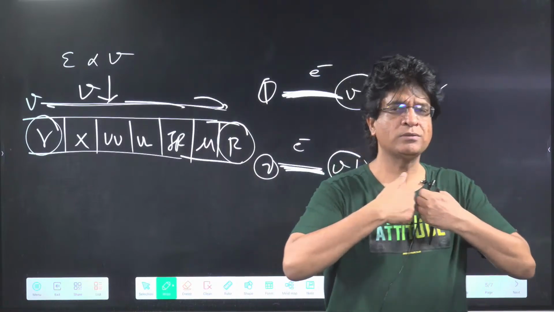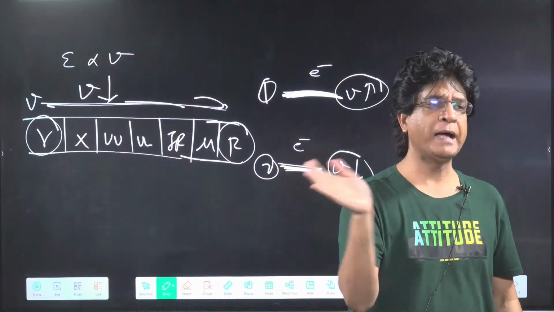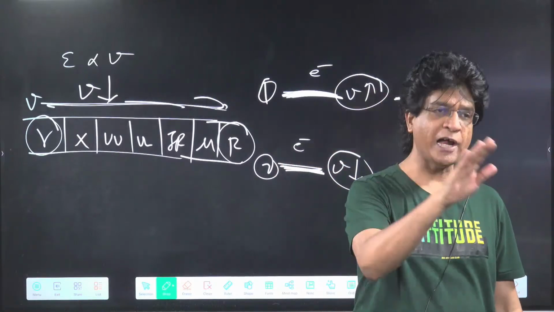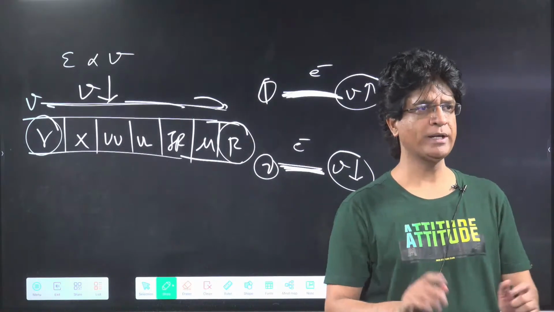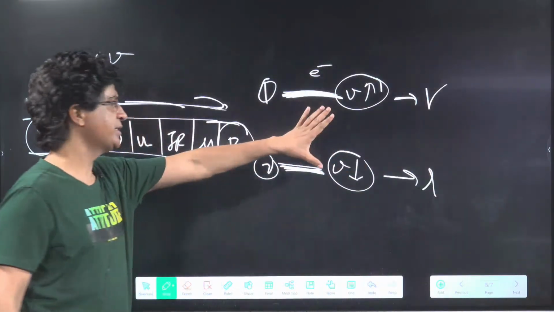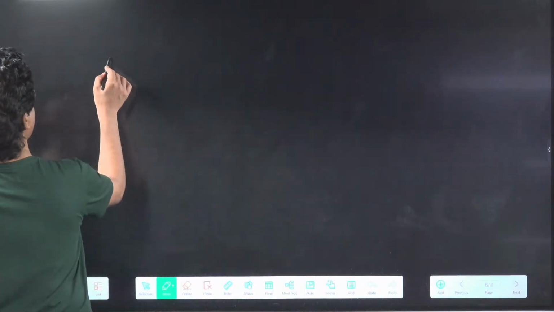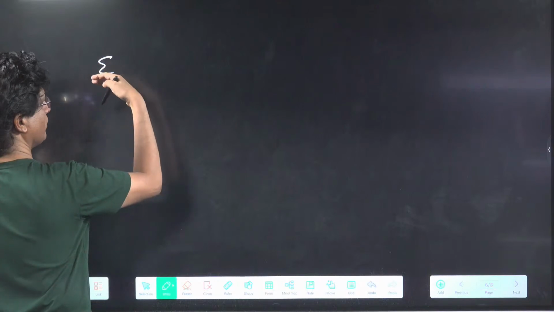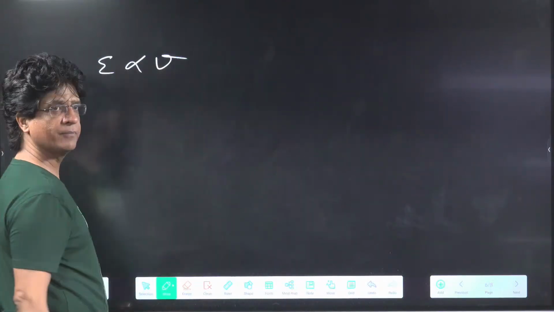So this is how the electromagnetic radiations are emitted. They depend on the vibrational frequency of the charged particle. Getting it, everyone, now? Sure about it? So you can keep on noting these things down. Now I'm saying that the energy of the photon or the quanta emitted is proportional to what? Frequency.